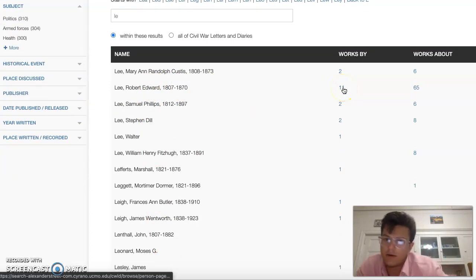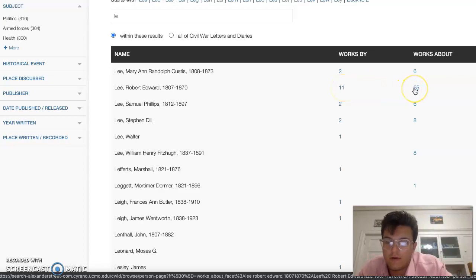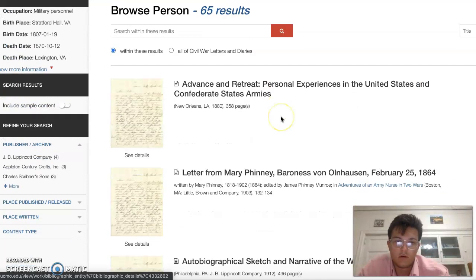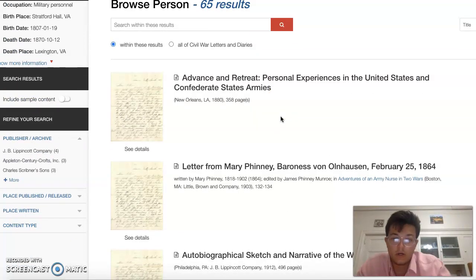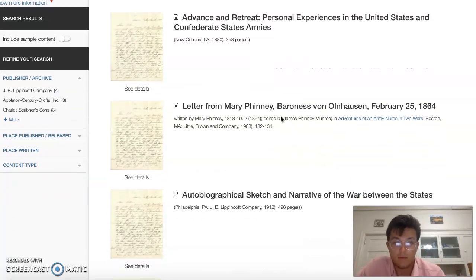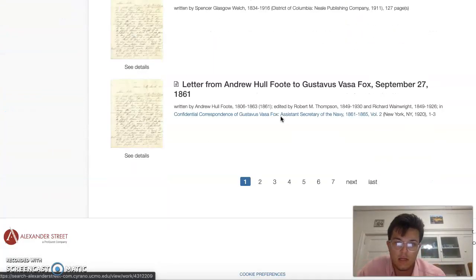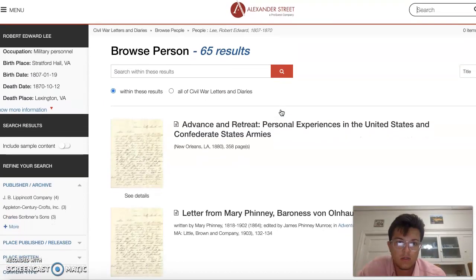Got 11 works by him, and then 65 about him. So you have a couple different options. You can go into there. Most of the works by him are publications of his journal. So if I wanted really good excerpts from his campaign, that'd probably be the place to look. But you can scroll around and look in here a little bit.